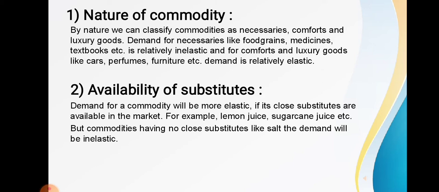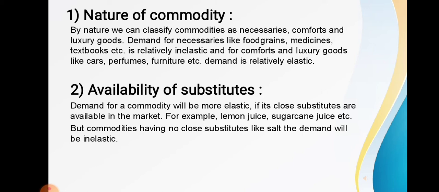Nature of commodity. By nature we can classify the commodity as necessary, comforts and luxury goods. So according to the nature, the goods can be classified into 3 parts, that is the necessary goods, comforts and the luxury goods.